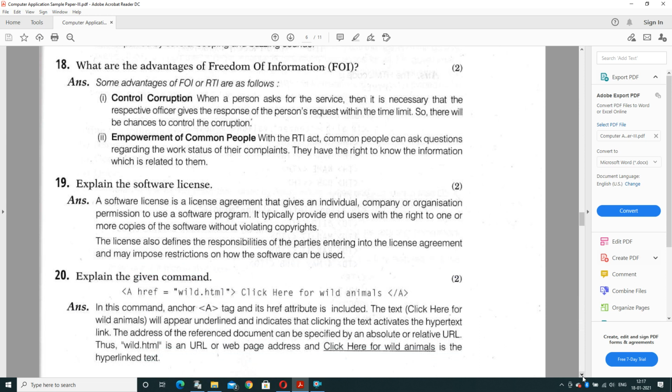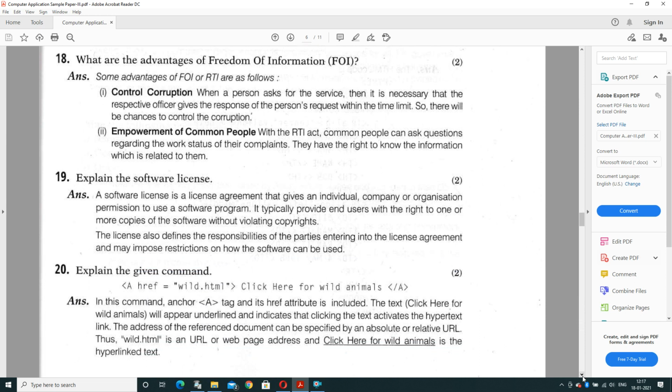What are the advantages of freedom of information? That is also known as FOI. Freedom of information, as the name suggests, means a user is free to publish the information. It is also known as RTI, right to information. Controlling corruption is the major advantage of freedom of information. When a person asks for services, it is necessary that the respective officer give the response to the person in a requested time bound. So there will be a chance to control the corruption in an official department.